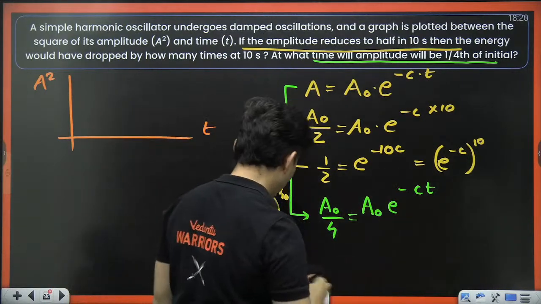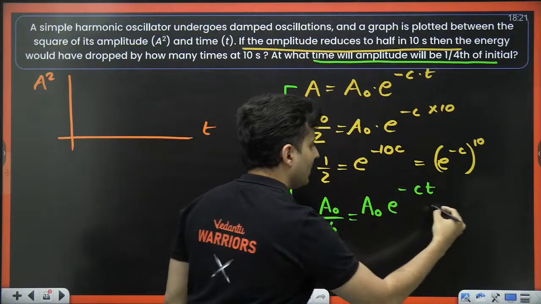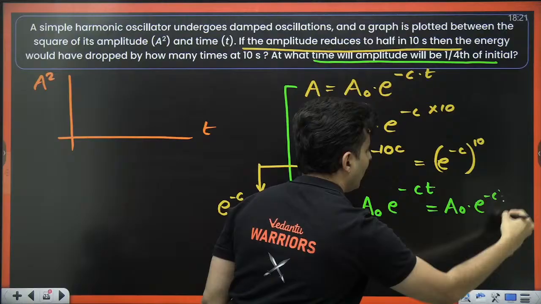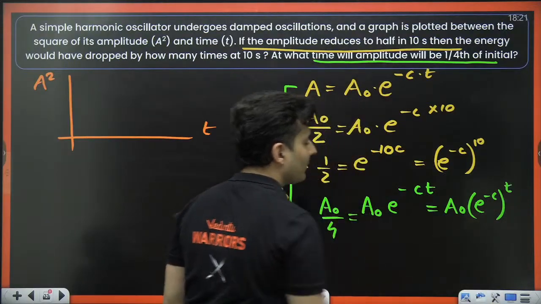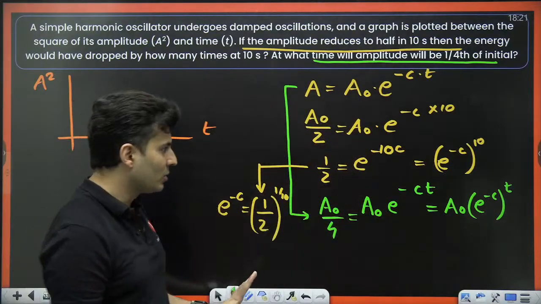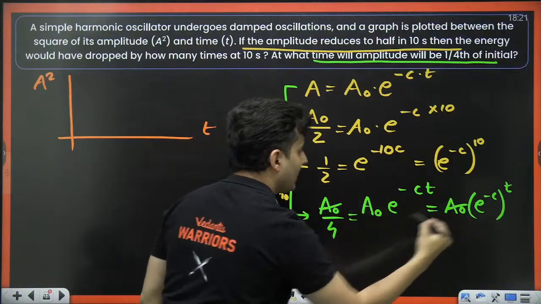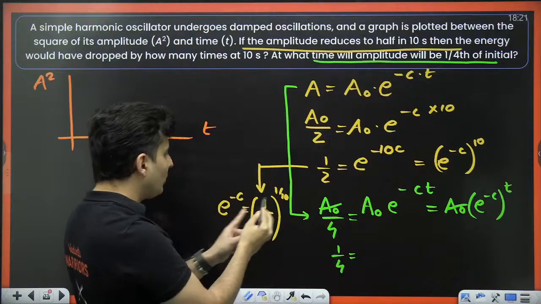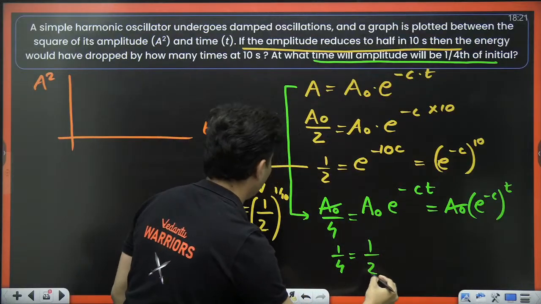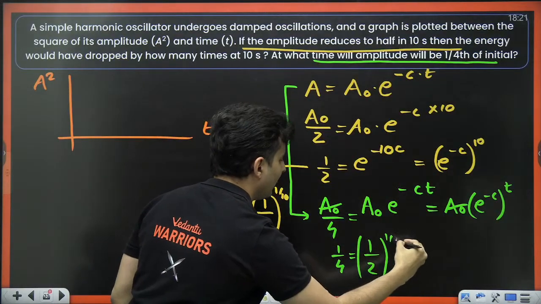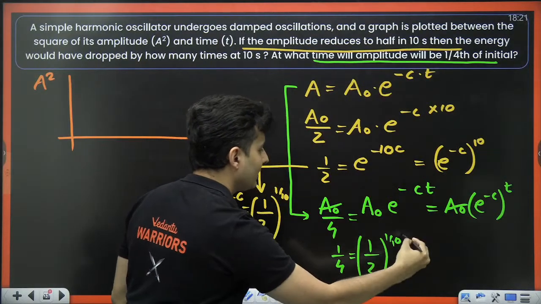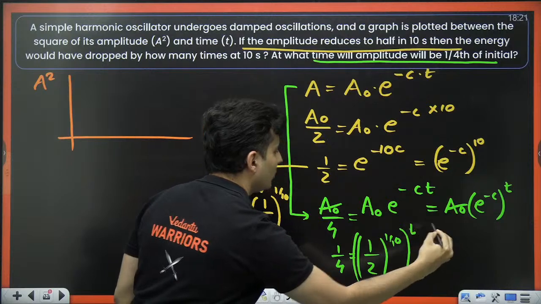So over here, can I not do this? This will be A0 into e to the power minus c raised to t. A0 got cancelled. So 1 by 4 is equal to e raised to minus c, which is nothing but 1 by 2 whole raised to 1 by 10, and this whole thing raised to t.